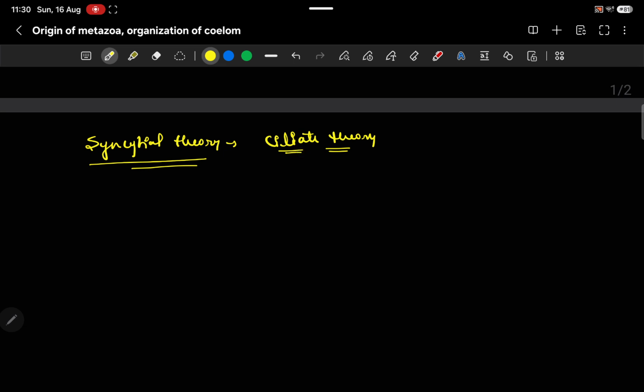Syncytial theory is also known as ciliate theory. According to this theory, metazoans originated from syncytial protists. What are syncytial protists? Syncytial protists are the ones which have a single cell, but there are so many nuclei inside them. The cell in which there are multiple nuclei is known as a syncytial cell.